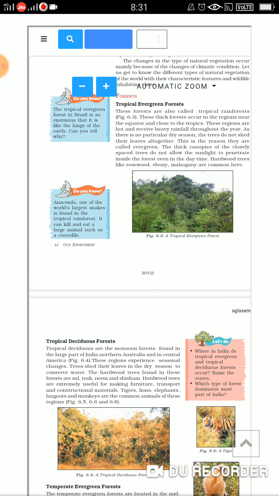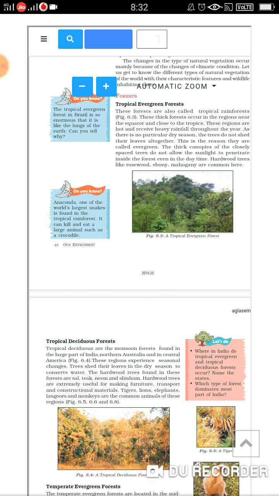So the first type of forest we are going to study is the tropical evergreen forest. So the name itself suggests. The name is tropical evergreen forest, and they are also known as tropical rainforest. So obviously evergreen means they are green throughout the year. So it means there will be a lot of rainfall. Tropical rainforest means a lot of rain. So these are very thick forests and they occur.